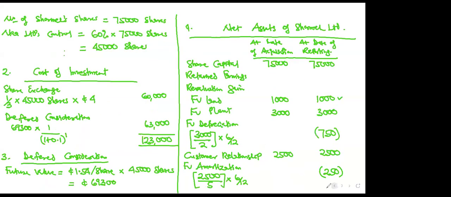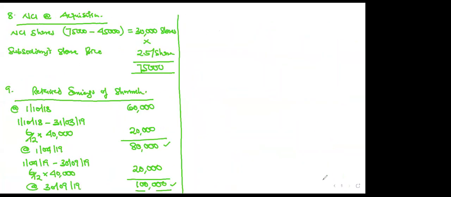We go back to the net assets. Then you say the retained earnings at the acquisition date is 80,000, and at the reporting date is 100,000. So put the 80 and 100 there. The question didn't say anything about revaluation, which means there is no revaluation, so dash. That's the game. So go and put your 80 and 100 there.